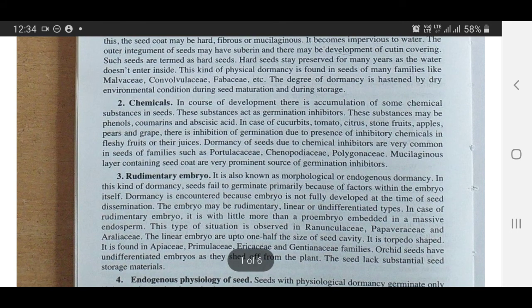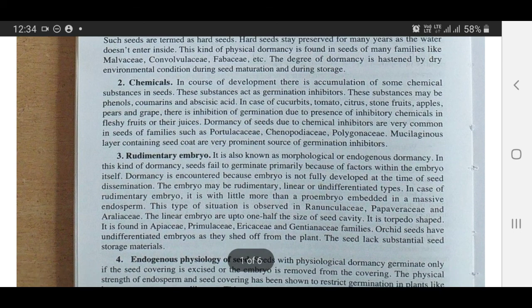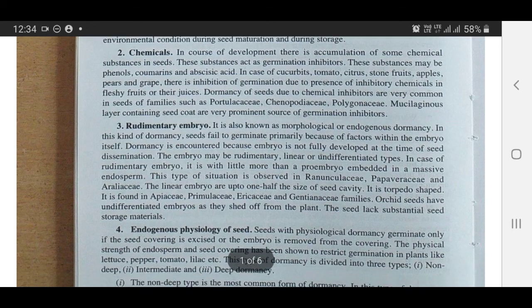Chemicals may also interfere with dormancy. Some chemicals present in the seeds are phenolic compounds, coumarins and abscisic acid. Out of these, abscisic acid is mainly found in temperate seeds, especially apple, peach, pear and plum, and restricts germination. The presence of ABA in the seeds can be leached out by using the cold stratification technique.